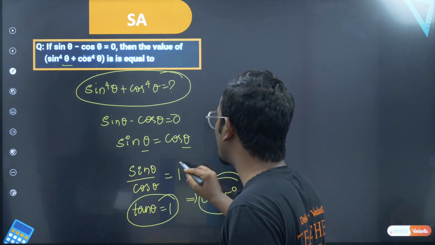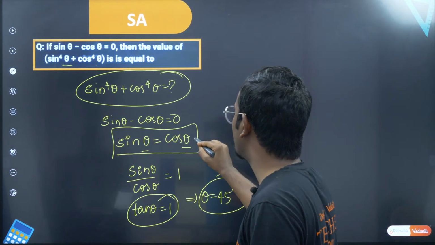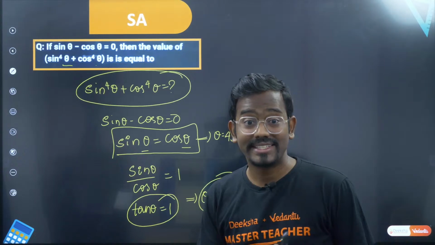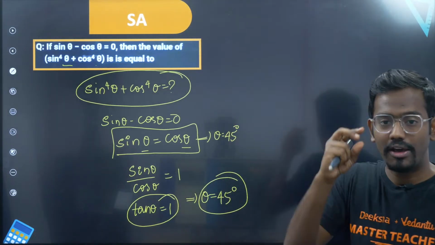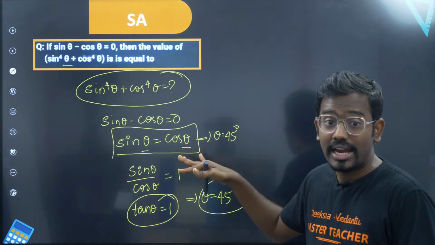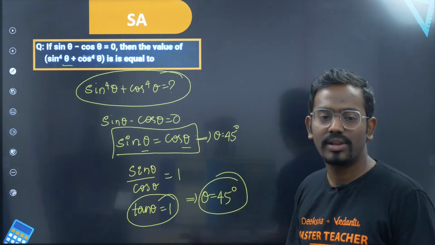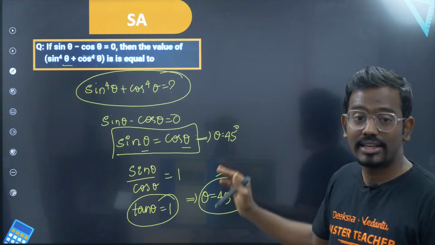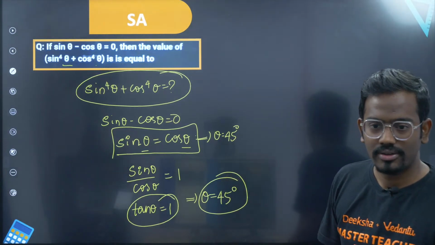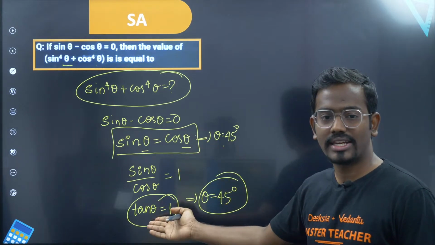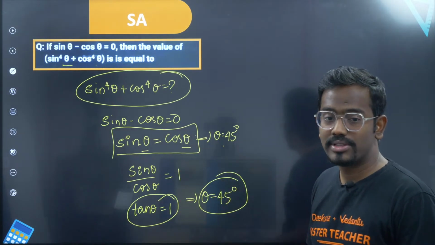So at this particular angle, sin theta is equal to cos theta. This happens only when theta is equal to 45 degrees, I mean within 0 to 90. For your syllabus, you have only 0 to 90. Within that region, the only angle where sin theta and cos theta become equal is 45 degrees. Or you can divide by cos theta, get tan theta equal to 1, and theta becomes 45.